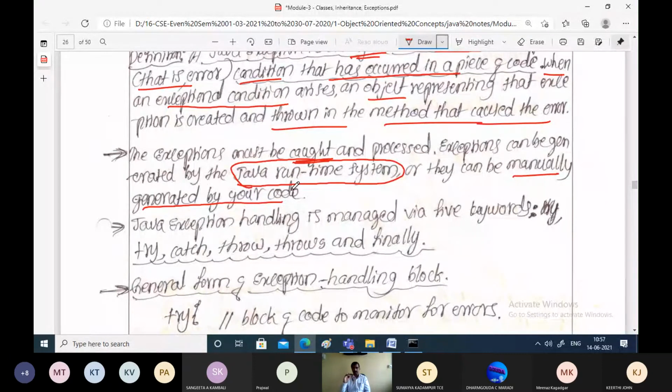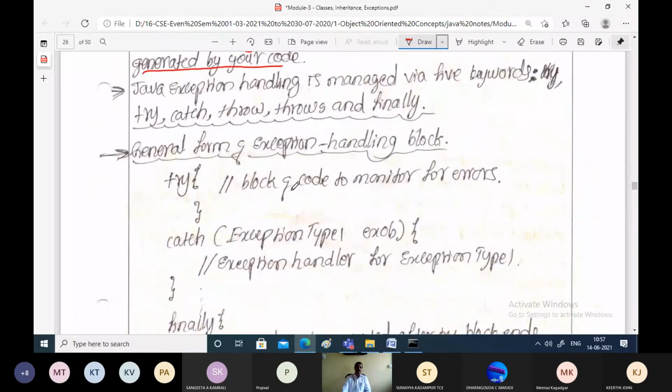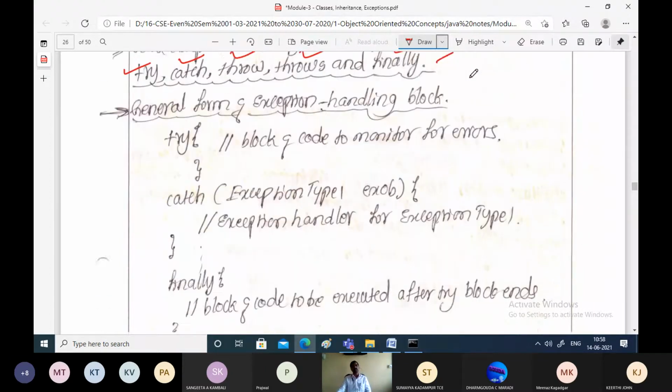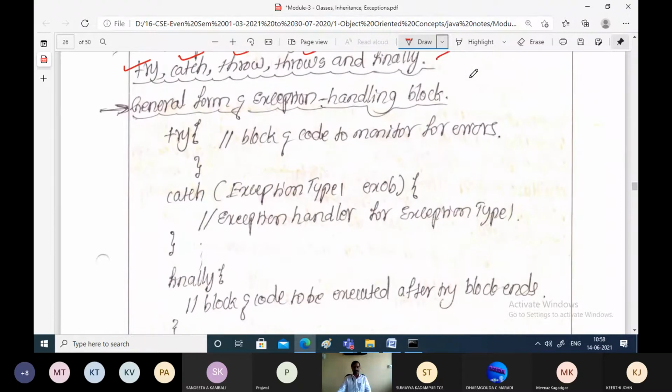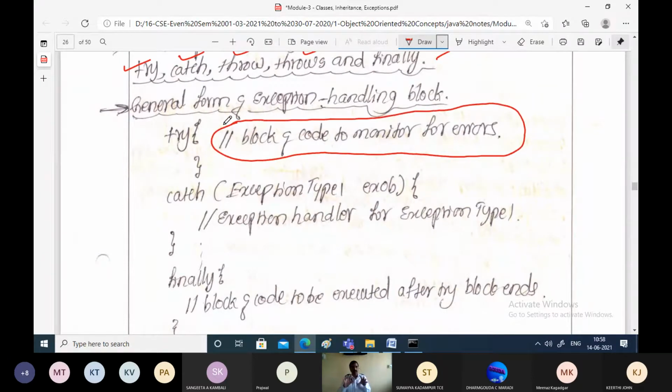To deal with the exception, we basically use 5 different clauses or keywords: try, catch, throw, throws, and finally. These are the 5 different keywords which will be used to handle or solve the exceptions. Each and every one we'll discuss later in detail. So what is the general form of exception handling? It is just a block of code, whatever block of code you want to monitor for errors.